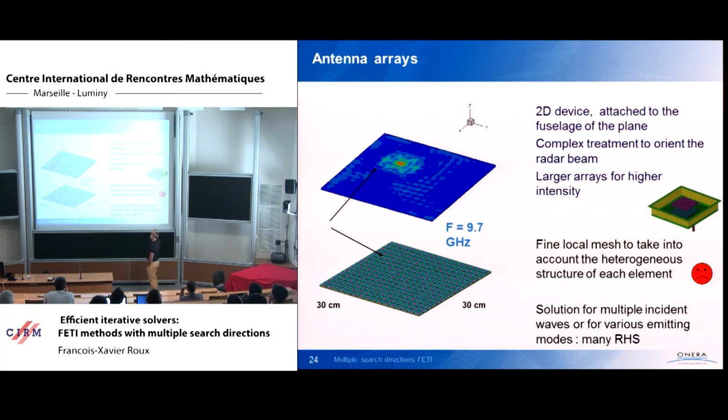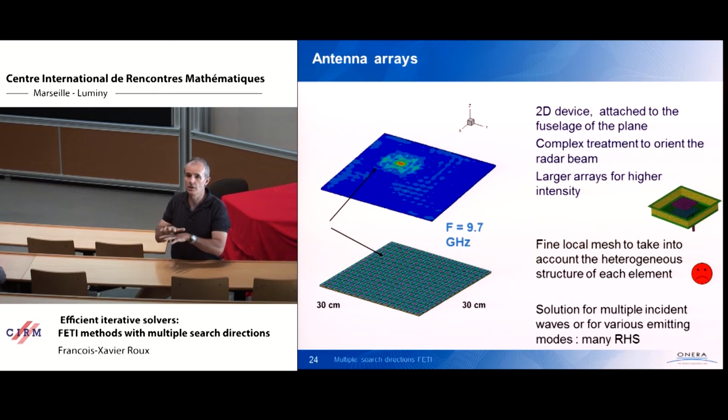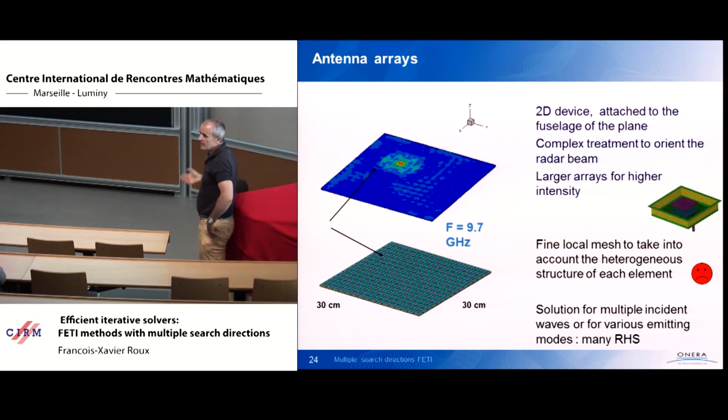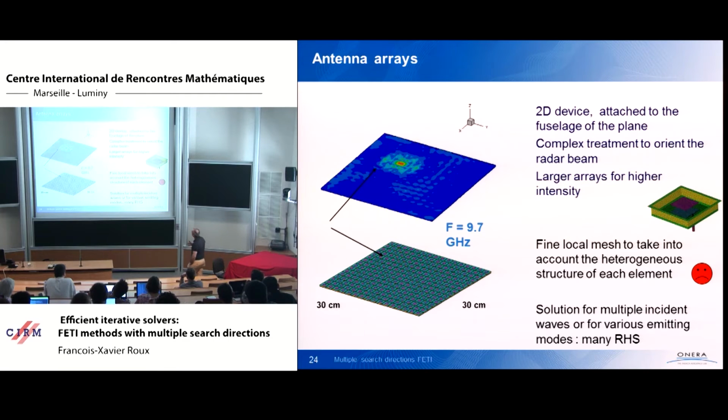Some of you could say, why do you not use some kind of homogenization method if the array is large enough? The problem is that this array is not supposed to be planar, because it will be stuck on the fuselage of the plane, in a place that is not necessarily a plane. It is an airplane, but not a plane. And in this case, homogenization methods don't work.